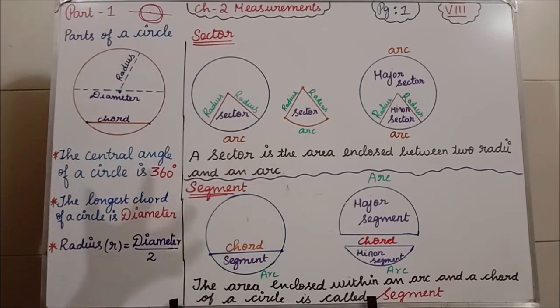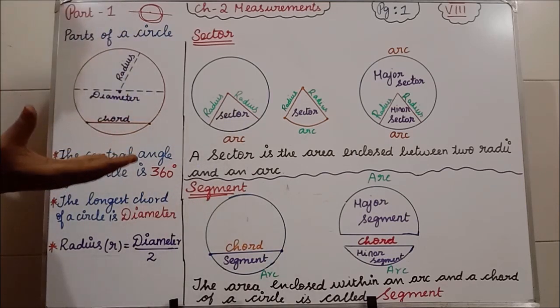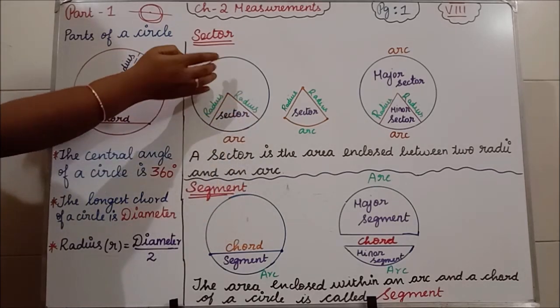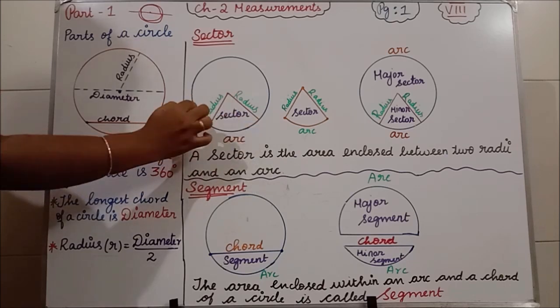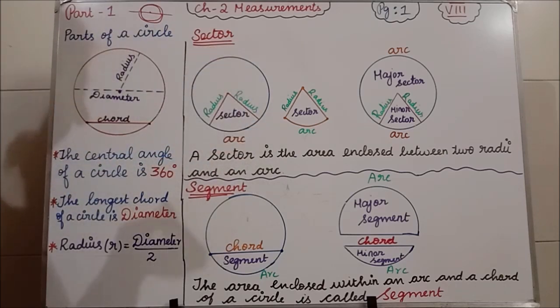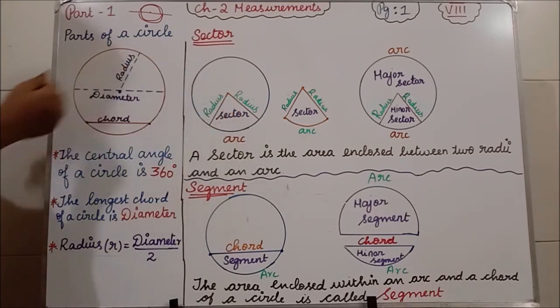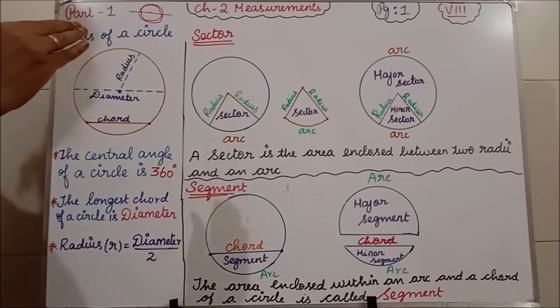Clear all of you, what is sector? Yes. Now you can ask me one question, ma'am, after taking this part here, if you leave this part, I am having these radii with an arc, isn't it? Then that also is a sector, yes. That portion is also a sector. So this small portion we are taking as the minor sector. Minor sector means smaller area.